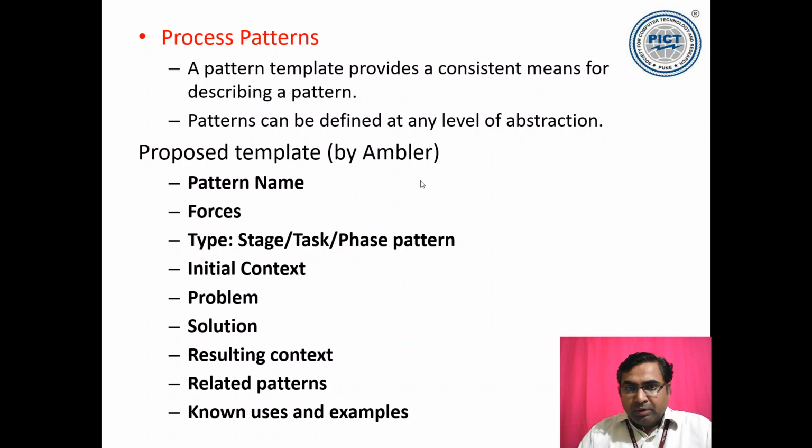First you write the pattern name, the forces behind the pattern, then type, that is stage, task, or phase pattern. These are the three types: stage pattern, task pattern, and phase pattern. Then initial context, problem, solution, resulting context, related patterns, and known uses and examples.